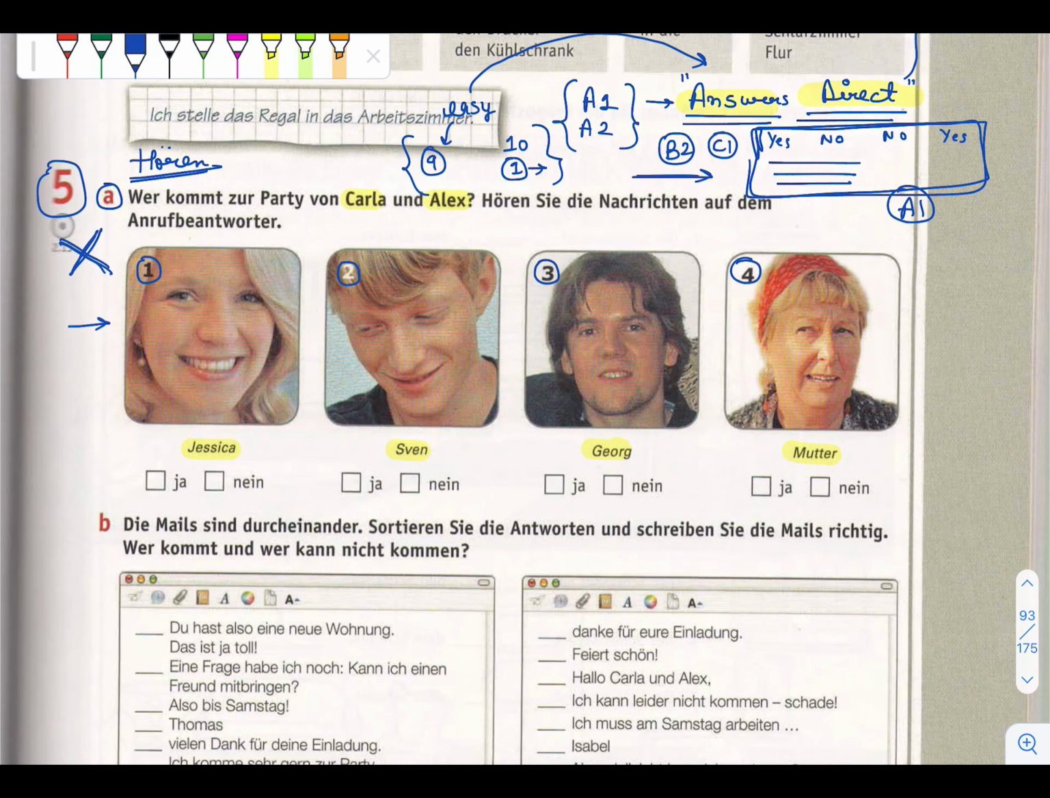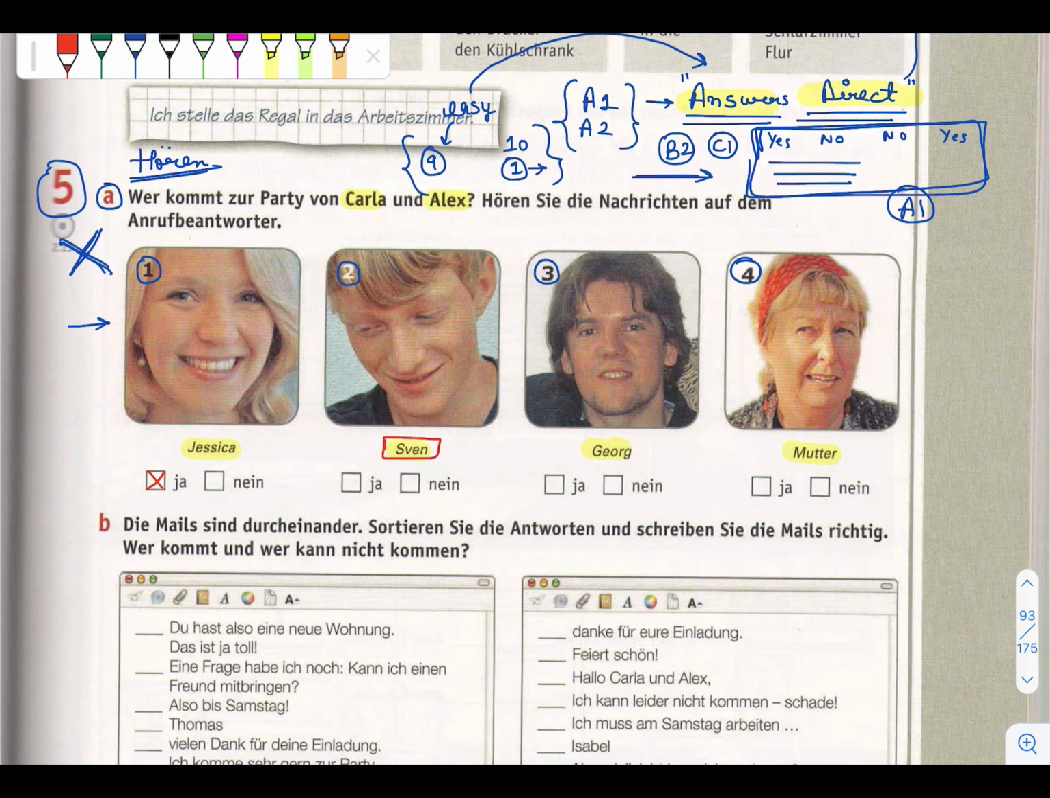Okay, so we will see now Frage Nummer 5a. It's a Hören exercise. Aufgabe 5a. Wer kommt zur Party? 1. Hallo Carla, hallo Alex, hier ist Jessica. Danke für eure Einladung. Natürlich komme ich zur Wohnungsparty. Ich helfe euch auch gern vorher. Ruft mich einfach an. Bis Samstag.